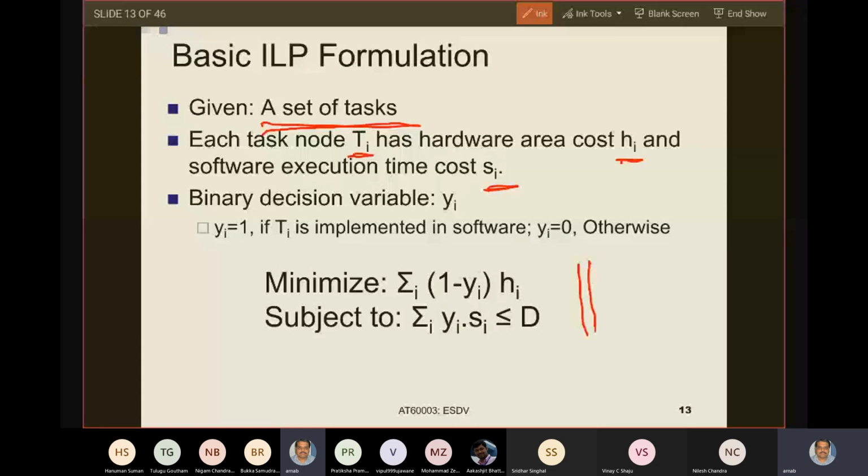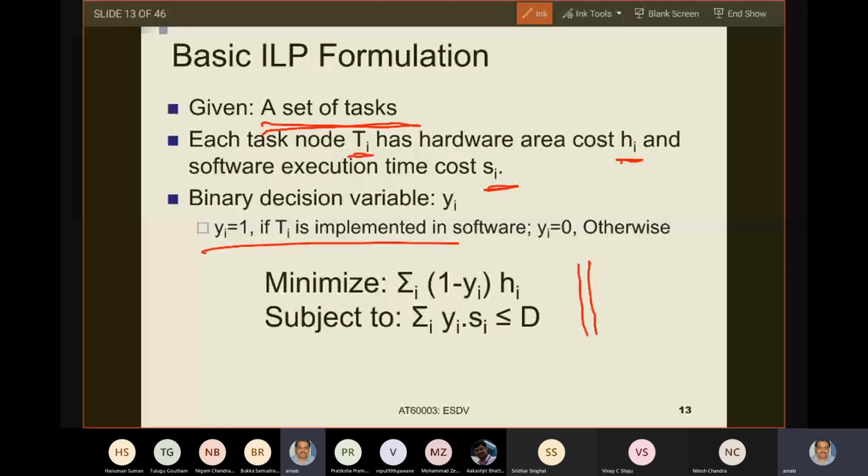This constraint satisfaction problem revolves around a set of decision variables, and we have one Boolean decision variable for each task Ti. This Boolean decision variable can take values 1 or 0. So Ti has a Boolean variable yi, which is set to 1 if the task Ti is implemented in software. If task Ti is implemented in hardware, yi equals 0.